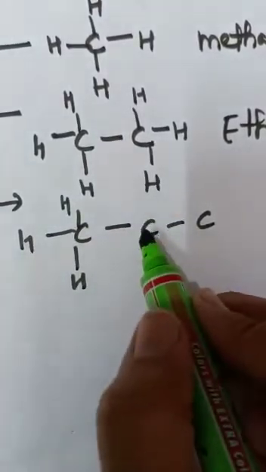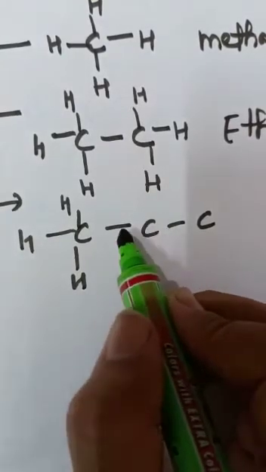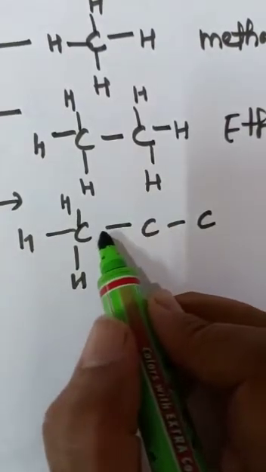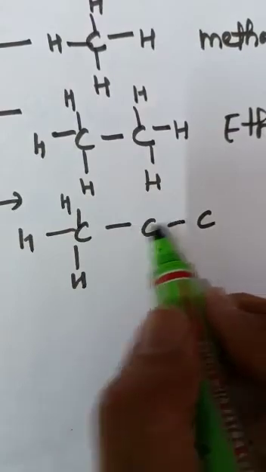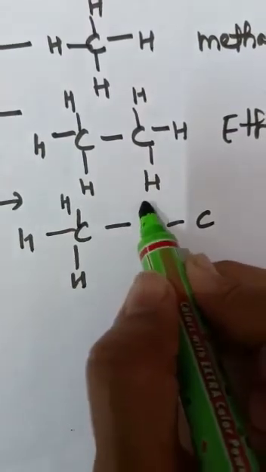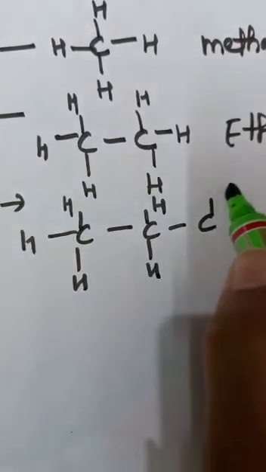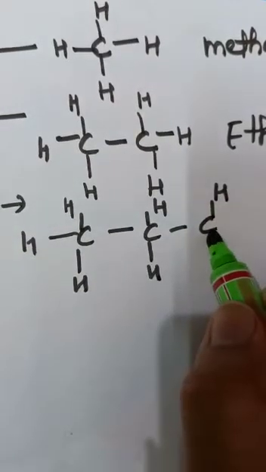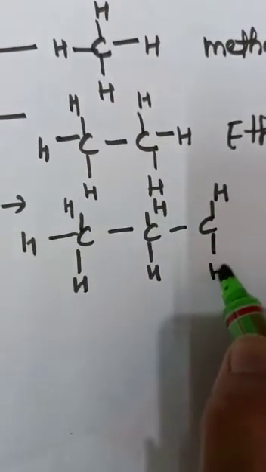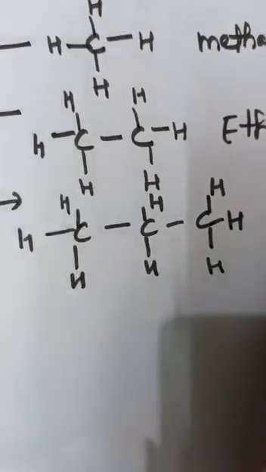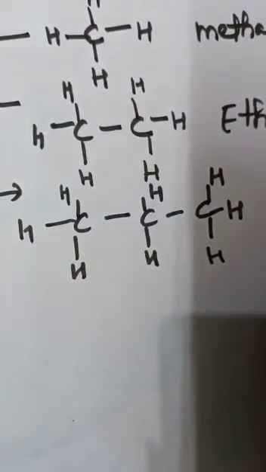Because this carbon atom has satisfied its 2 valencies by giving a bond to the other 2 carbon atoms, here only 2 hydrogens are attached, and at the terminal carbon atoms, 3 hydrogen atoms are attached. So in this manner you will get propane.